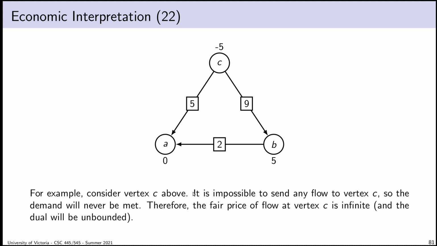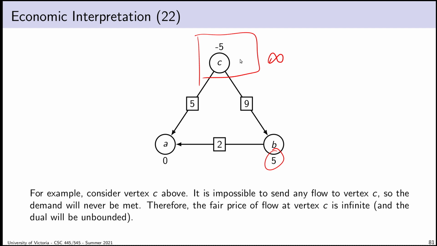Let's consider this. So here we have a modified version of our graph from earlier. There are buyers at vertex C. They will pay a fair price. They will pay whatever it costs to get the flow into vertex C. But I can't. There's a supply at vertex B. We know that our network is weakly connected because we assumed that it would have to be. There's a supply at vertex B, but there's no way to get that supply to vertex C. And therefore, at vertex C, where there'll never be any flow, because there's no way to bring flow in from elsewhere, the price will be infinite, because there's no amount of money you could pay that would ever get you 1 unit of flow in vertex C.